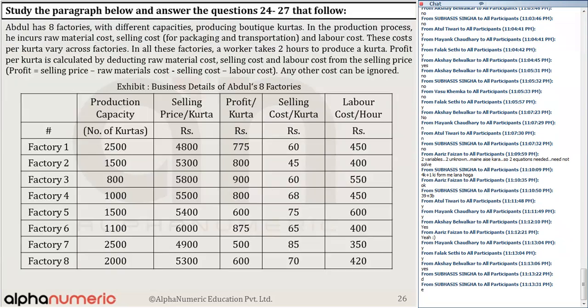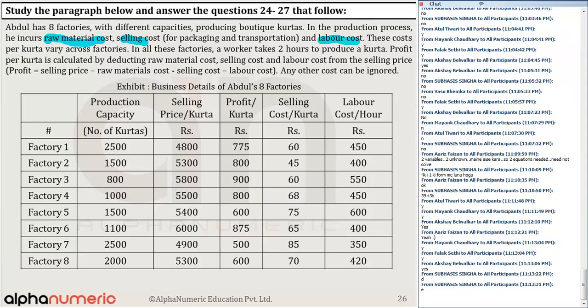Just simple, sir. It says Abdul has 8 factories, okay, with different capacities, producing boutique kurtas. In the production process, he incurs raw material cost, selling cost for packaging, and the labor cost.